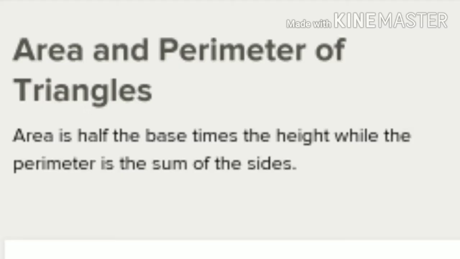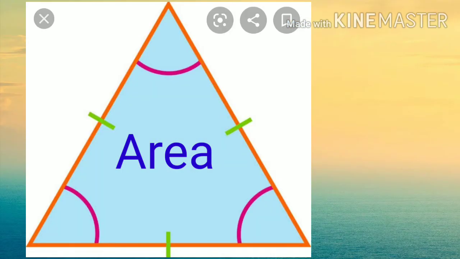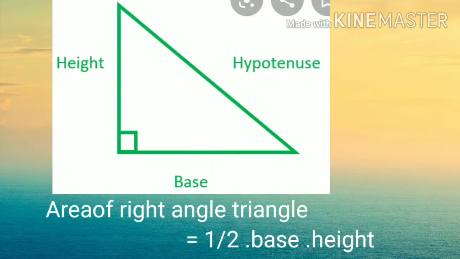Next is area and perimeter of triangles. Area is nothing but the space occupied by an object, and perimeter is nothing but the length of the boundary. So area is the space occupied by the object and the perimeter is the length of the boundary. The space occupied by an object on a wall, on the earth's surface, on a board, anywhere, is denoted its area, and the length of the boundary, that means the frame which forms the figure, is called its perimeter.